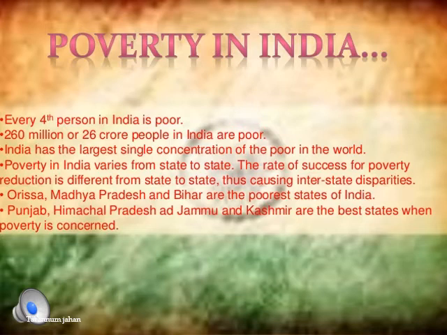Now why does this happen? Why are there disparities between one state and another, that is, interstate disparities? Orissa, Madhya Pradesh and Bihar are the poorest states in India, whereas Punjab, Himachal Pradesh, Jammu and Kashmir, West Bengal, Haryana, Andhra Pradesh and Tamil Nadu are above the poverty line. They are the more developed states. Why is there a disparity between these states?